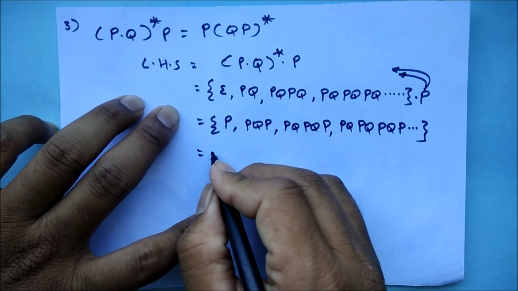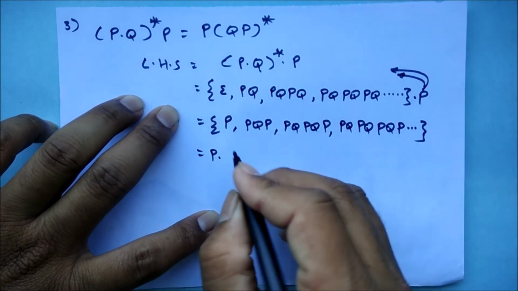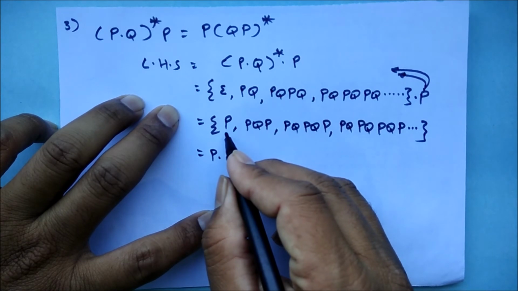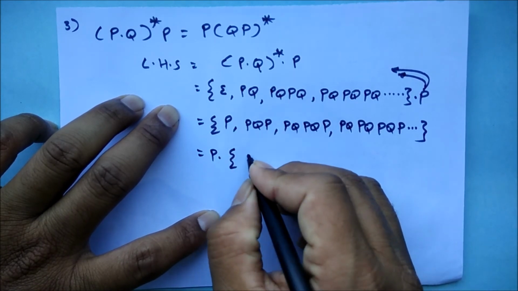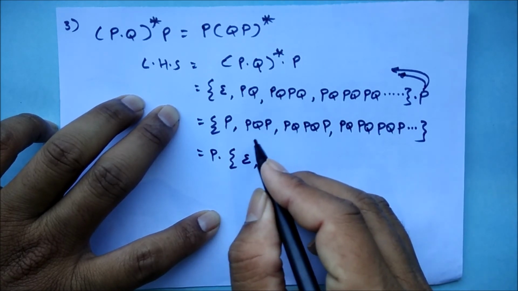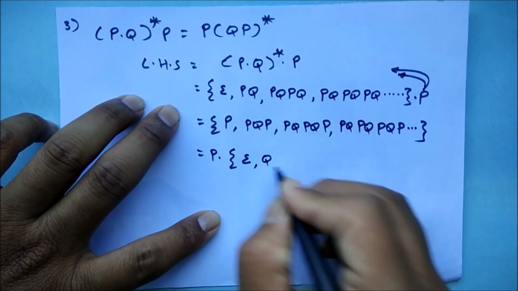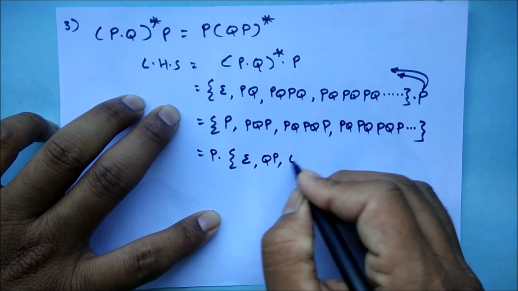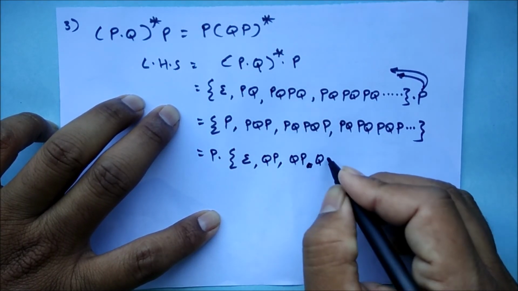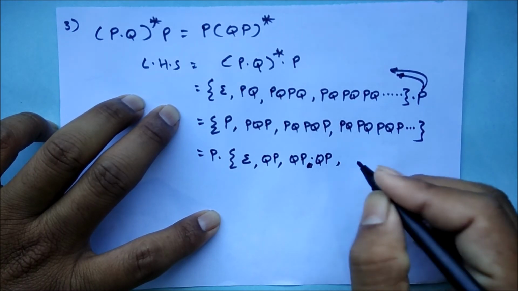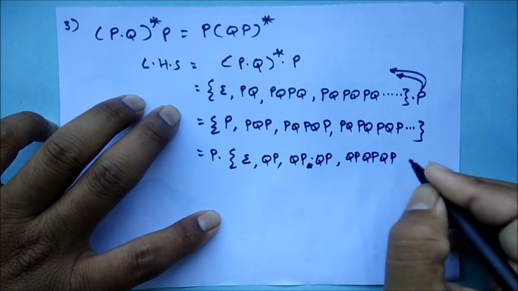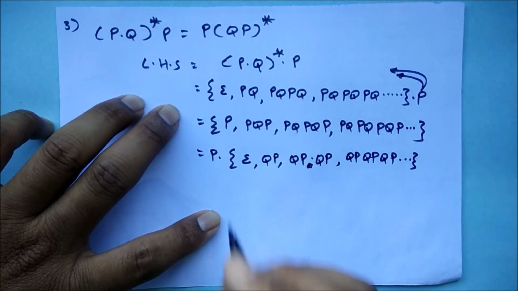So what we can do is remove the P as a common element, and after removing the P, what remains here is epsilon, right? So from the PQP, if P goes out, what remains here is QP. So here remains QP, its compulsion, and QP, QP, QP 3 times, and so on, right?